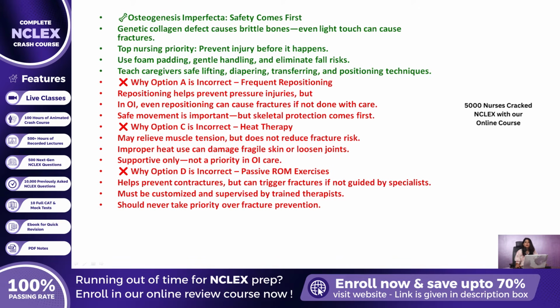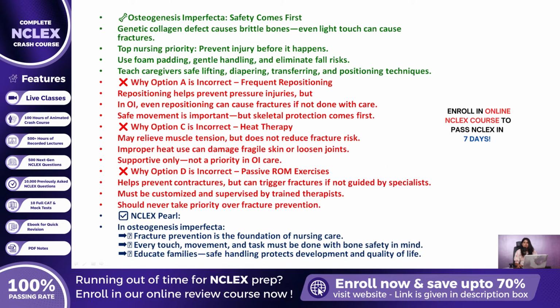To drive this point home, when caring for a child with osteogenesis imperfecta, injury prevention is not just part of the plan, it is the plan. Nursing care must revolve around eliminating fracture risks in every aspect of daily care. Whether lifting the child, changing linens, adjusting pillows, or even brushing hair, every action must be performed with bone protection in mind. That mindset keeps these children safe and supports their long-term development and quality of life.